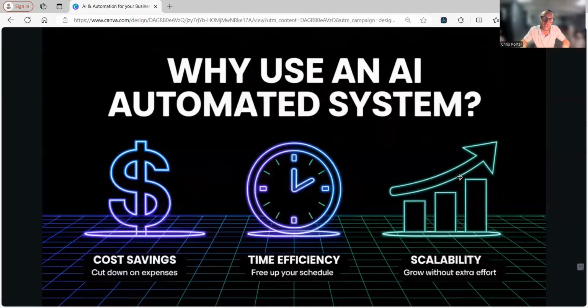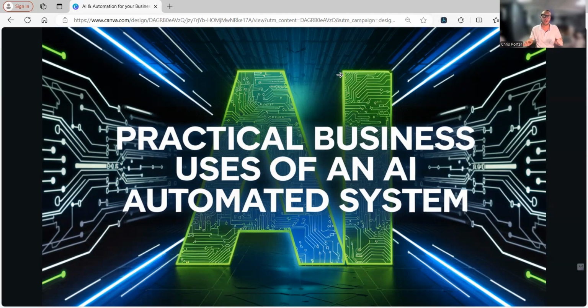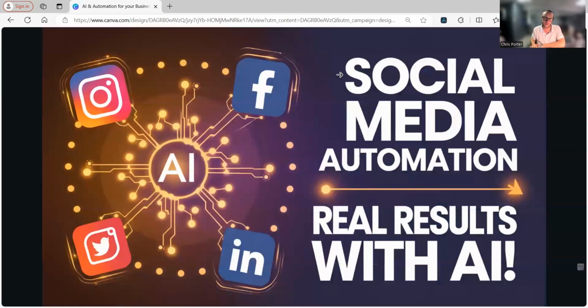And not to say anyone's doing it wrong, but AI and automation need to be implemented into your business if you want to get your life back. So this can bring us to the next section. This is practical business uses for an AI automated system, where I'm just going to show you a few examples of what I do every single day and what I implement for clients on a daily basis, right?